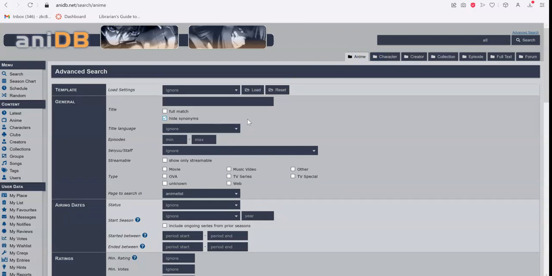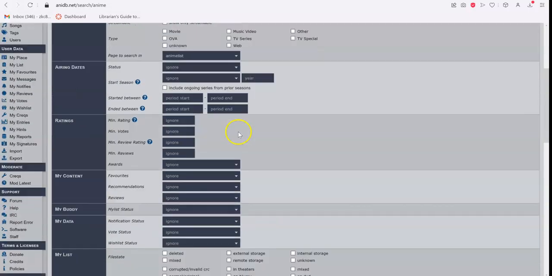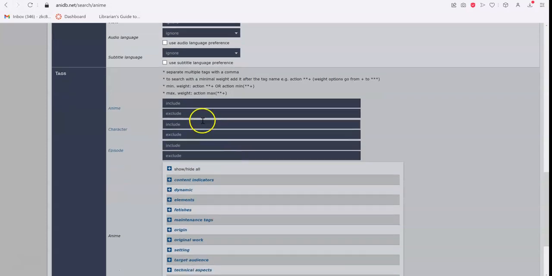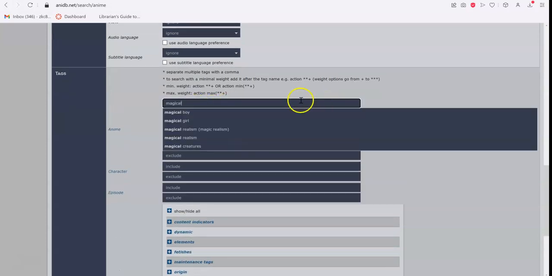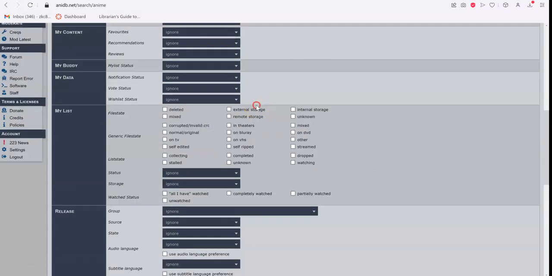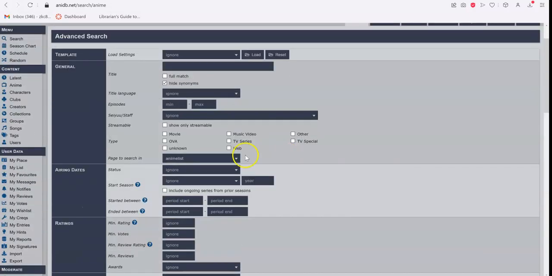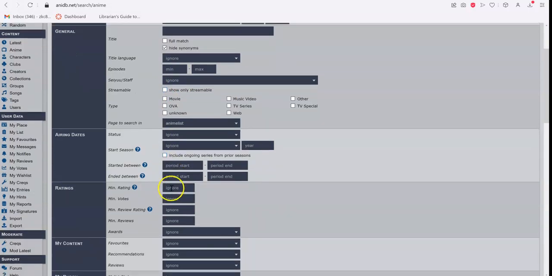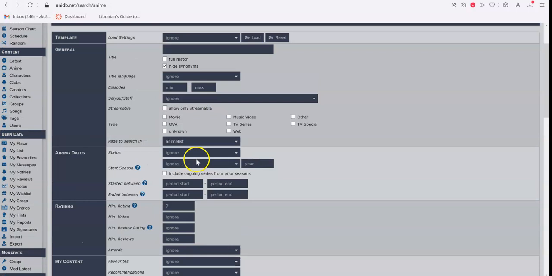Now, the main purpose of the advanced search is for people to find new shows to watch. For example, if I was interested in watching a show about a magical girl and wanted to make sure that it was popular, you could set the minimum rating to something like 7 out of 10.